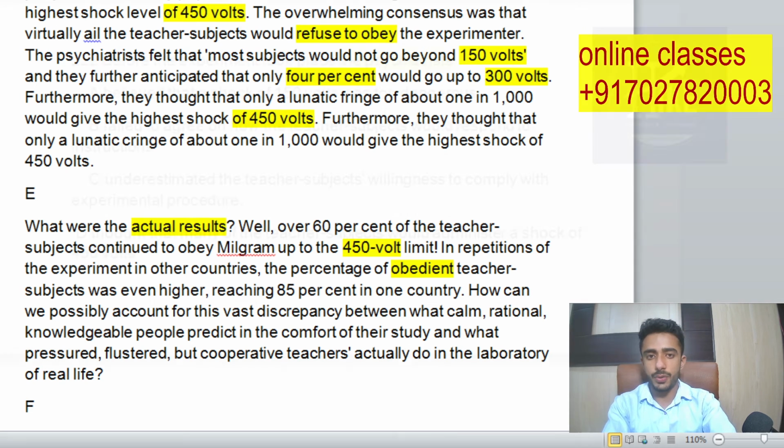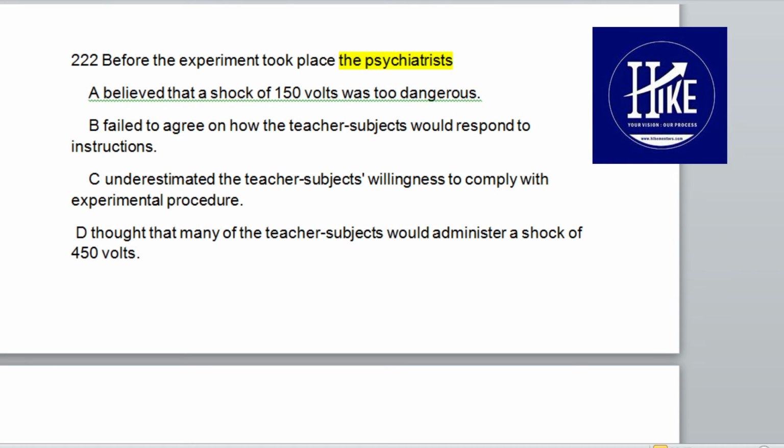If I show you the questions here, in the first one we can see "a shock was too dangerous." No, the psychiatrists didn't say these kinds of things. They said that most of the teachers would not go beyond 150. The 150 volt level is there, but they didn't talk about any danger. Next, "failed to agree on how the teacher would respond to the instructions." They didn't fail to agree, they predicted the results, so they didn't show any failure.